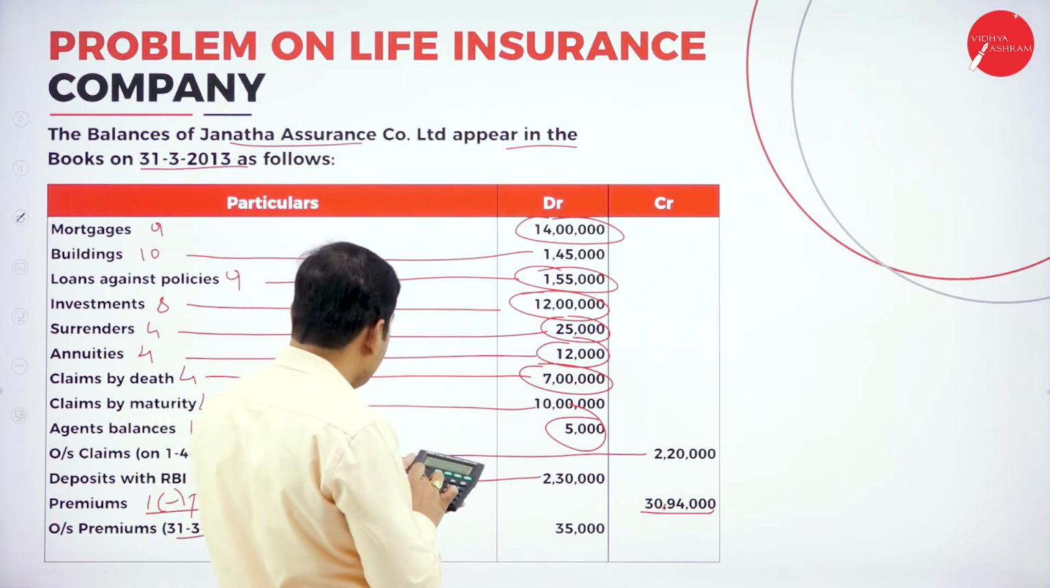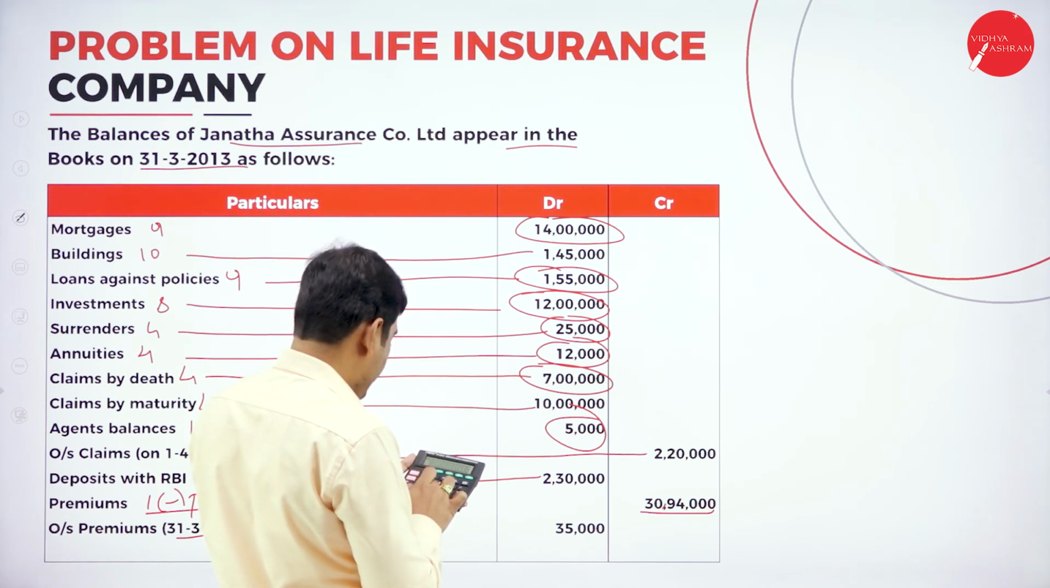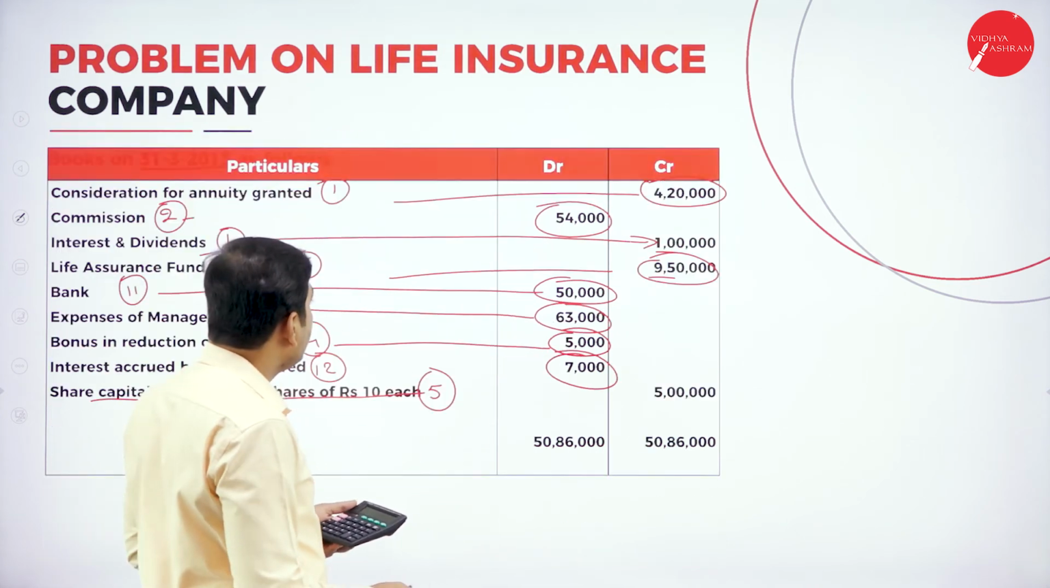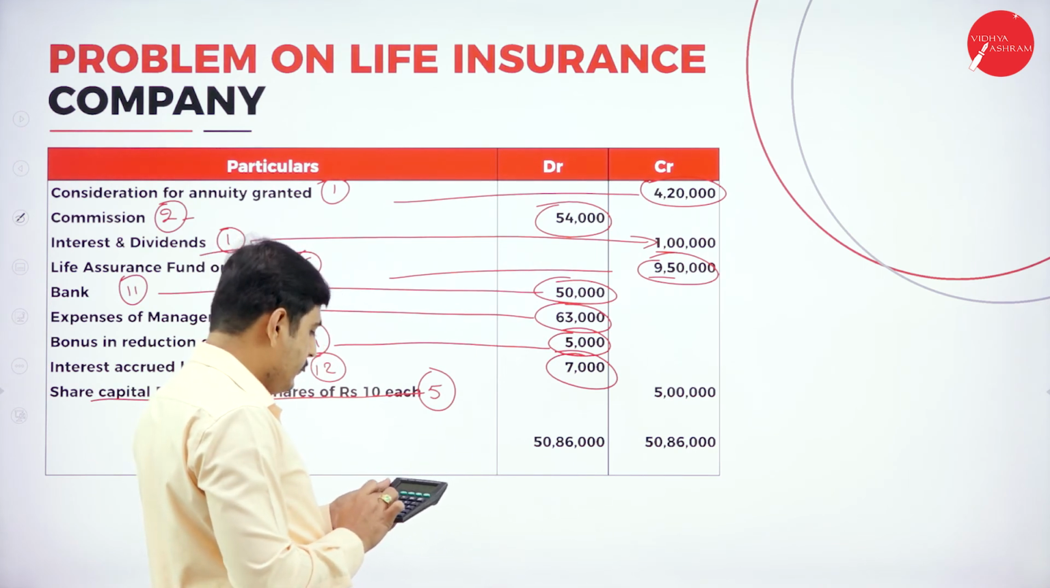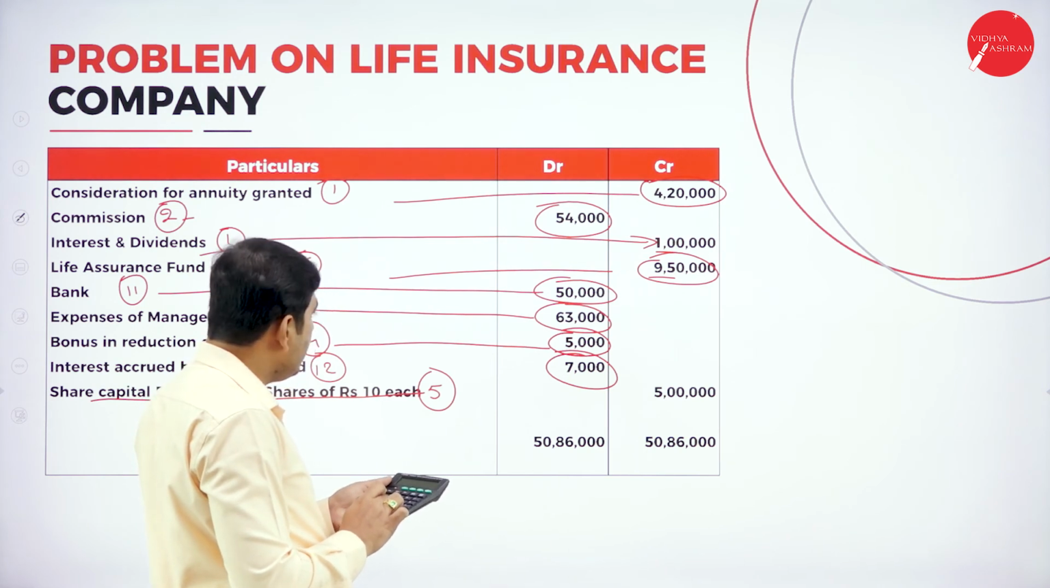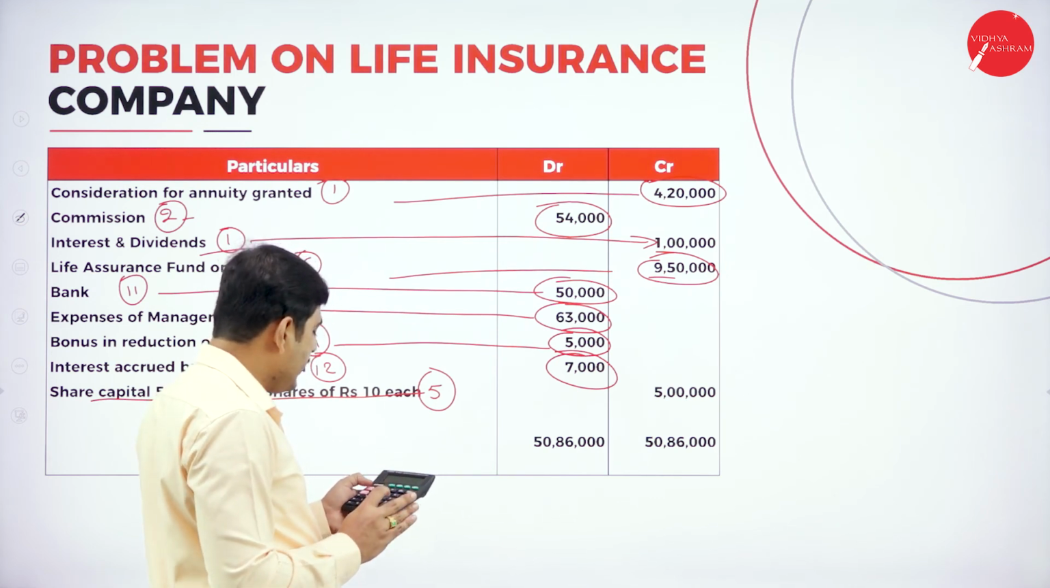So let's add, it is 14 lakh plus 1 lakh 45,000 plus 1 lakh 55,000 plus 12 lakh plus 25 lakh 25,000 plus 12,000 plus 7 lakh plus 10 lakh plus 5,000 plus 2 lakh 30,000 plus 35,000 plus 54,000 plus 50,000 plus 63,000 plus 5,000 plus 7,000. So we are getting the correct amount here on the debit side.